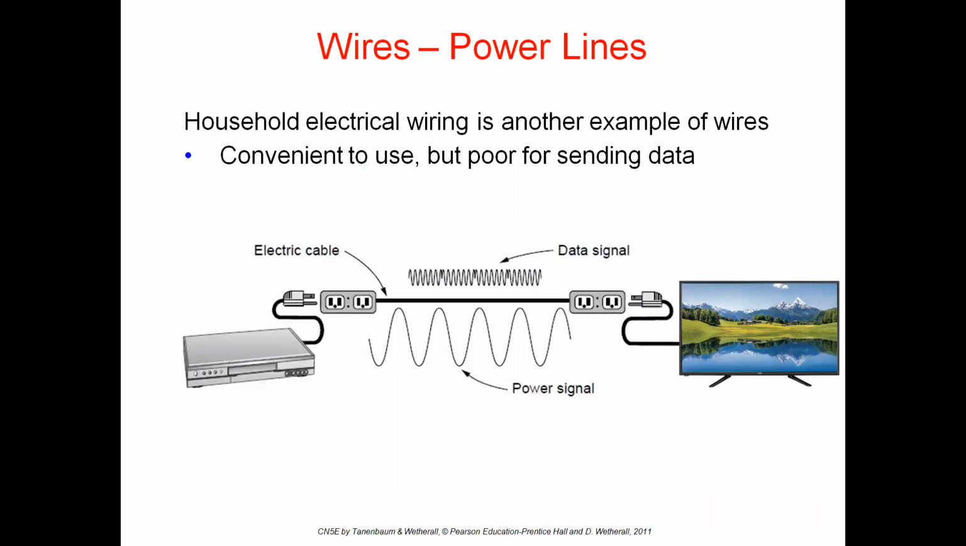After that, the power lines we have discussed. These power lines are very poor for sending data. Only the power signal is transmitted fast.